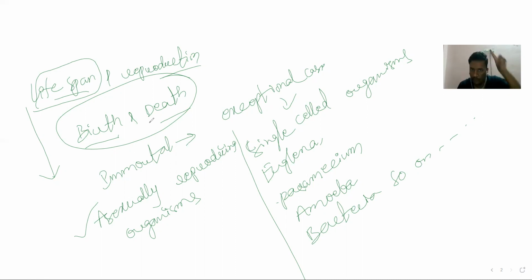Now, I'll go back to your first scenario: a single parental cell divided into two daughter cells. These two daughter cells become two parental cells and each of them produces two. So from the first parental cell, after two rounds of division, how many cells? Four, no? Now, how do these four individuals come from a single parental cell? Where is this parental cell? It is in the form of daughter cells. Is there any confusion now?